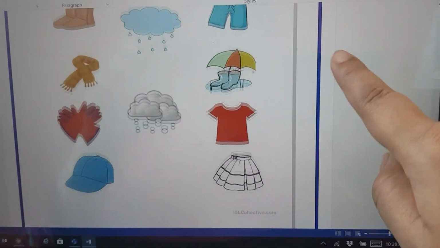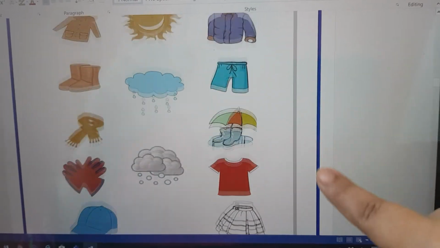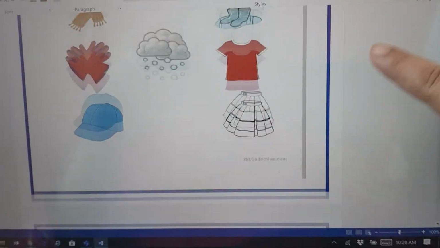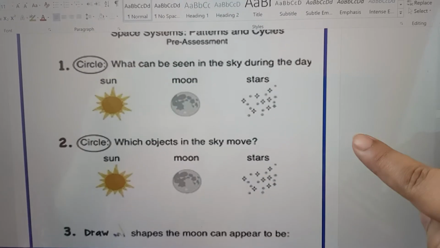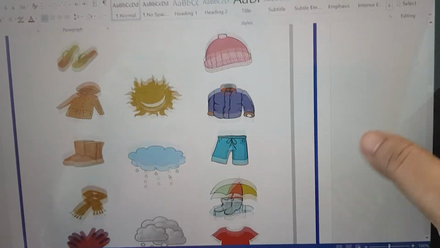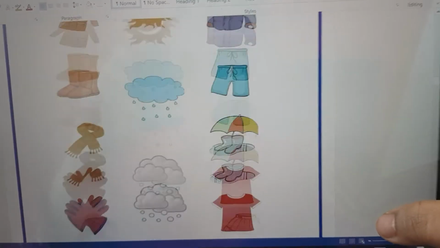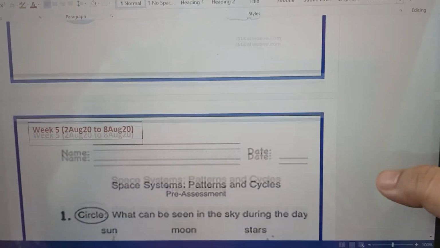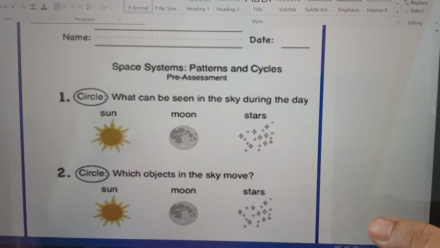So like this, everything you will match with 3 weather. Okay. And see here, this is your only activity, one activity in week 4, because this is the Eid ul Adha week. So after that, week 5, there is also 2 activity.